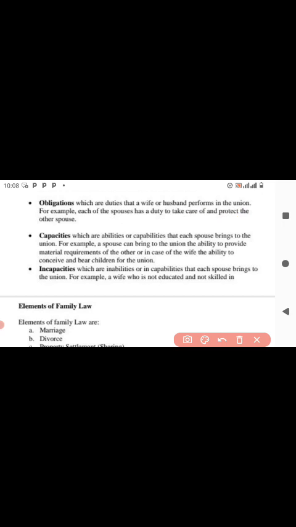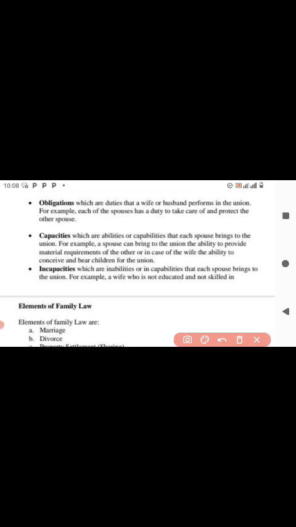Sometimes you find that other people are saying bad things about your partner. You are a wife, you hear people talking bad things about your husband. It's your duty to protect. You find that the man wants to be taken care of. It is the duty of the wife to do that. So you take care and protect your spouse. That is your obligation. It's a must. You must know that whether you like it or not, once you get into that legal union, you need to take care and protect. So that is the obligation in that contract.